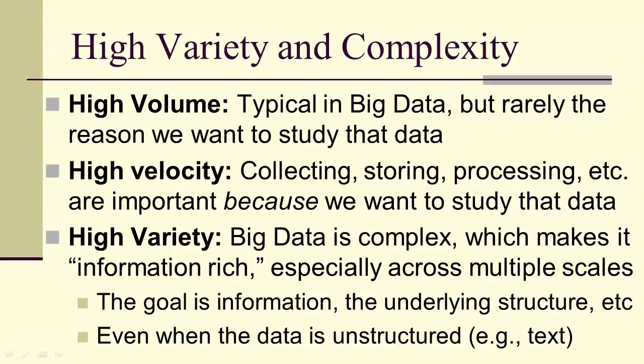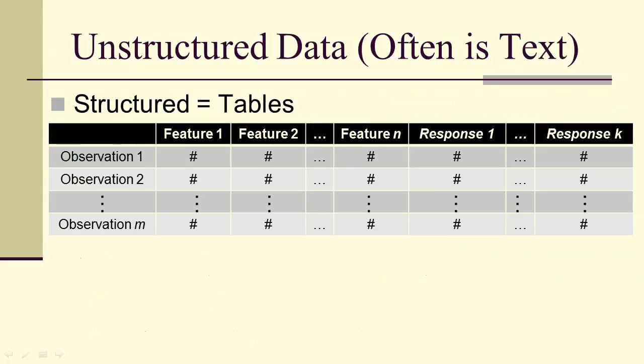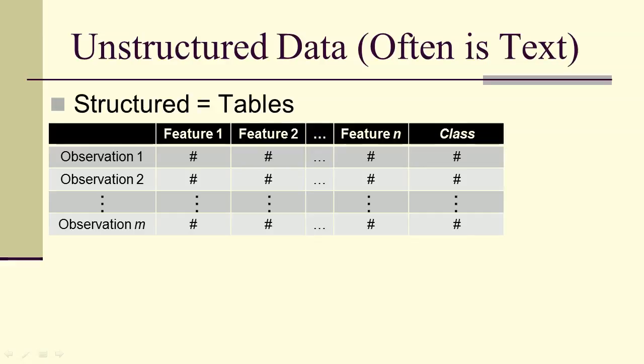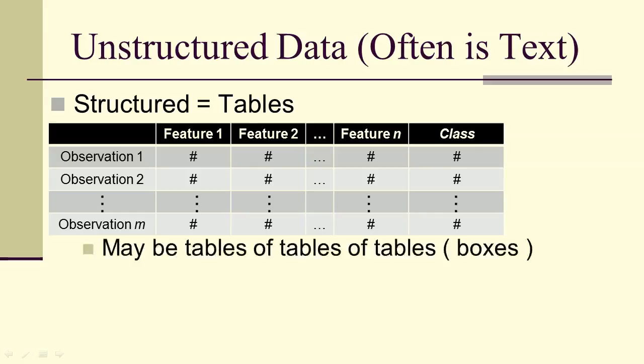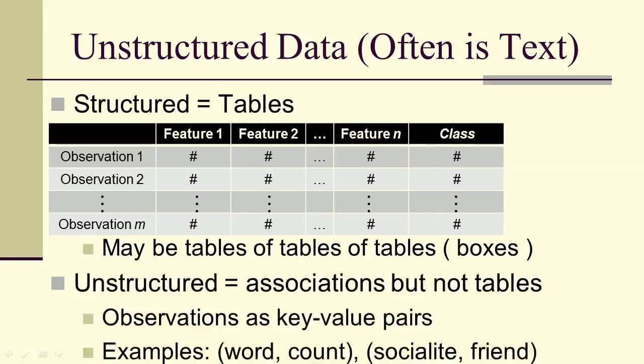And we can do this even when the data is unstructured. Structured data is what we've been working with: observations and features, and then we have some responses. The only response we've really talked about is class, but that's just one possible response. There may be tables of tables of tables, but unstructured data has associations instead of tables.